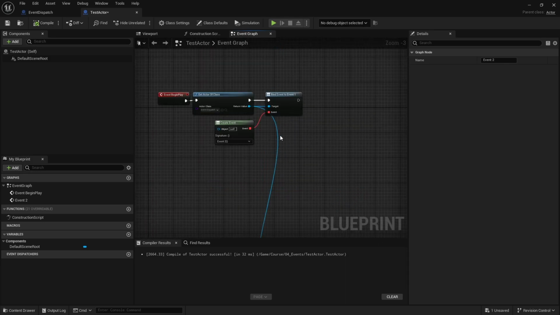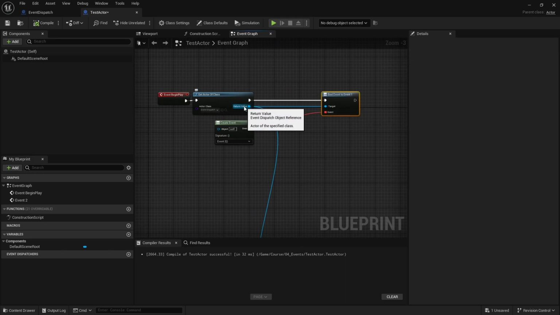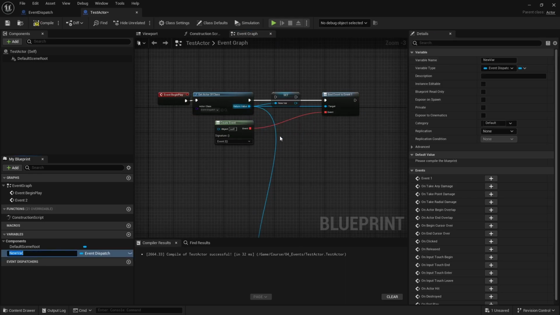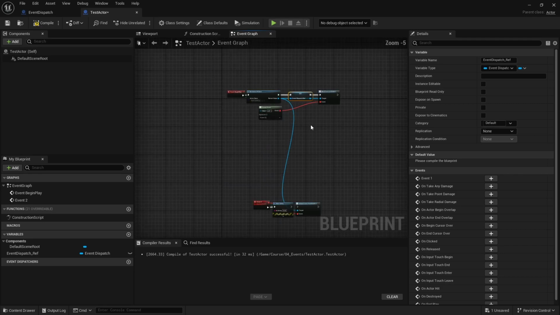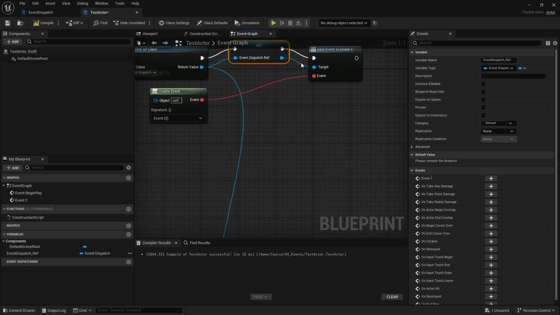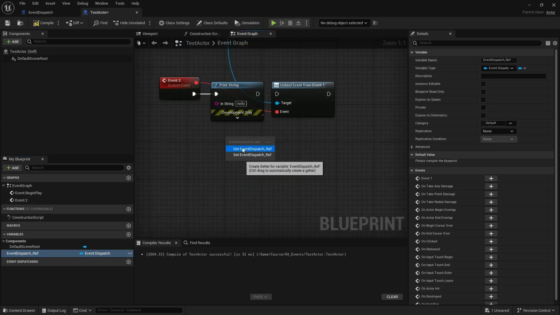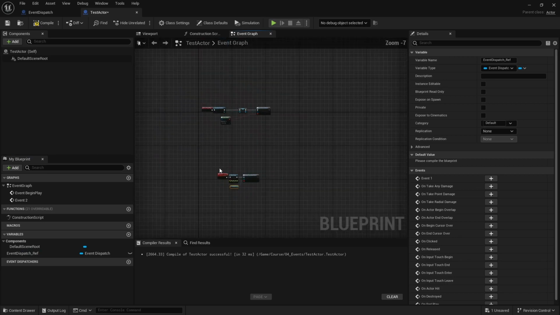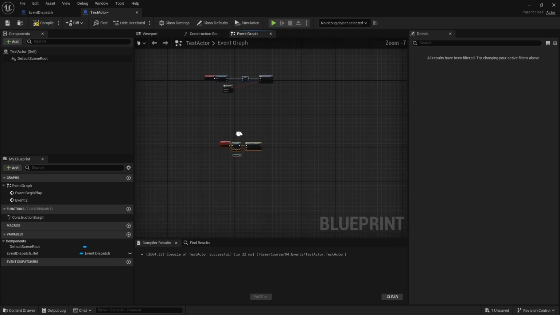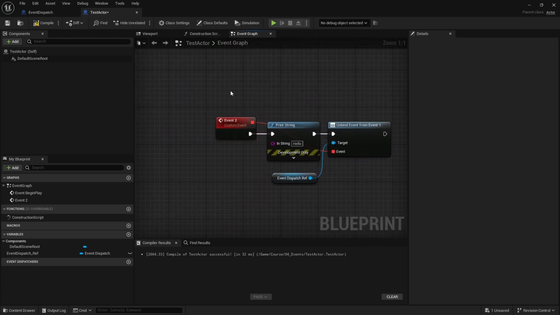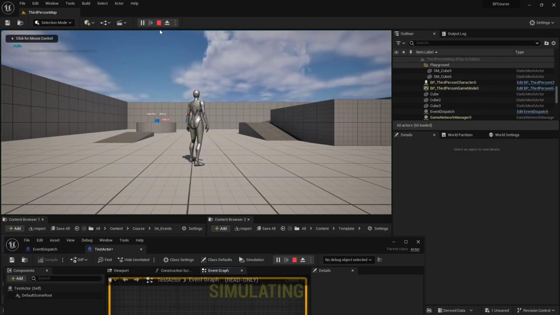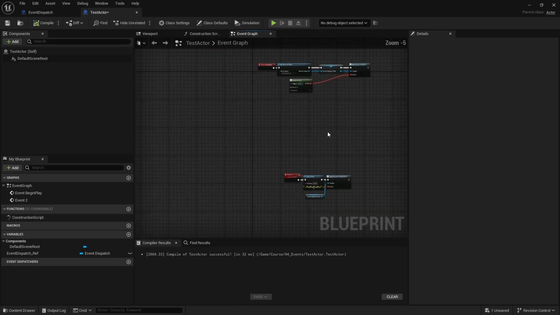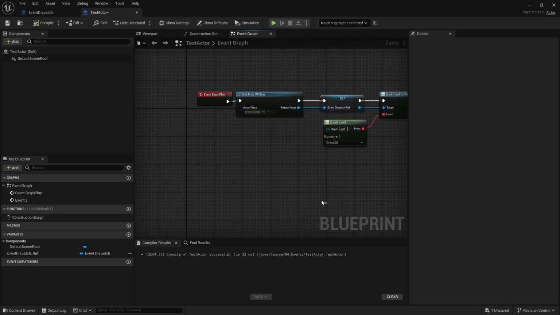Now we also have this other connection, which we can kind of mitigate by maybe storing this variable. So we can call it something like that. We can also connect it like this. Oh yeah, we need to disconnect it from here. And then we can get the reference from here. And now we can see how it's a bit more clean. We'll have those connections and things are a bit nicer. And if you click play, it works the same way. So you didn't change any functionality, just made some cleanup here.